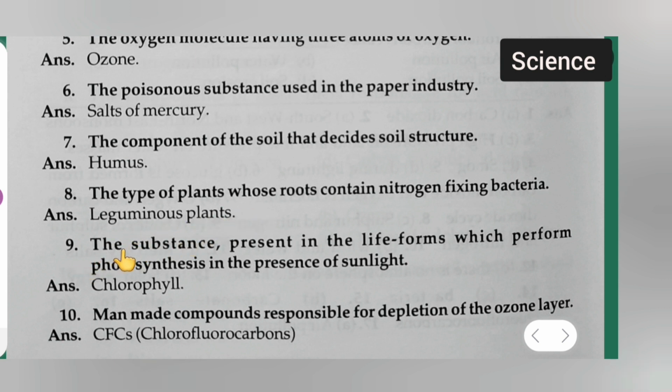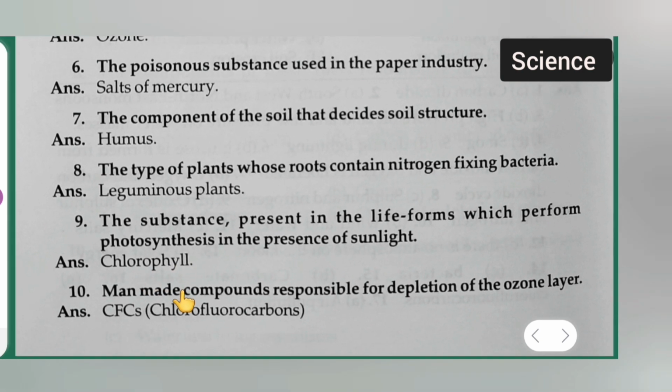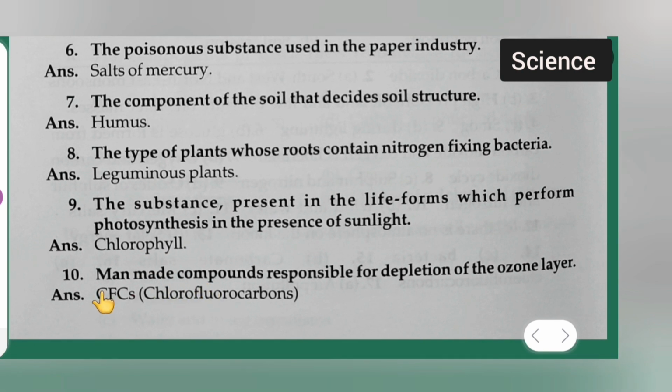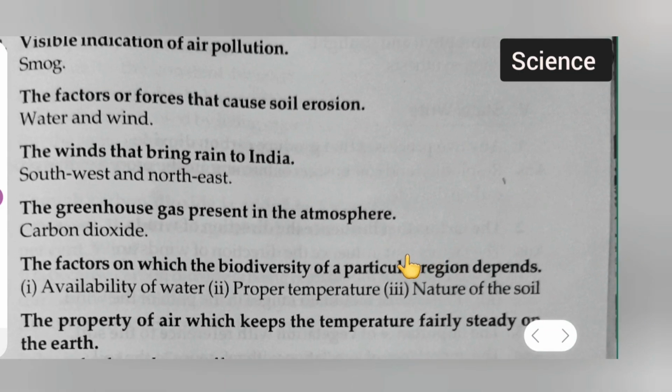Okay, question number 9 is the substance present in the life form which performs photosynthesis in the presence of sunlight. Answer is chlorophyll. Okay, next moving further. Question number 10. Man-made compounds responsible for depletion of ozone layer. Answer is CFC. Full form is chlorofluorocarbons. Okay, you can take down this. Next, moving towards the next question, that is question number 11. Okay.